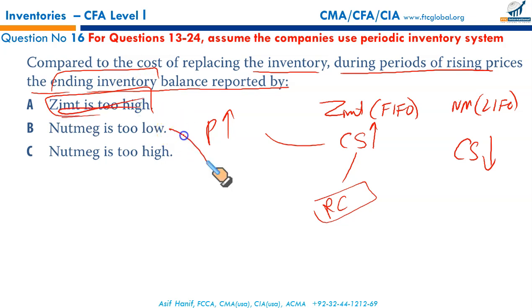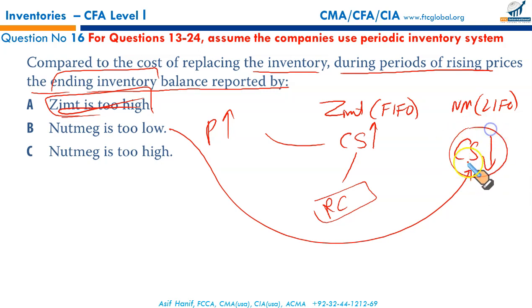Yes, closing stock for Nutmeg will be too low because the older, lower cost items are part of the closing stock, and the latest items at a higher price have been charged to CGS. So that is true. Nutmeg closing stock is too low because it is from the older prices, which are lower than the current replacement cost. So that is the correct option, B.